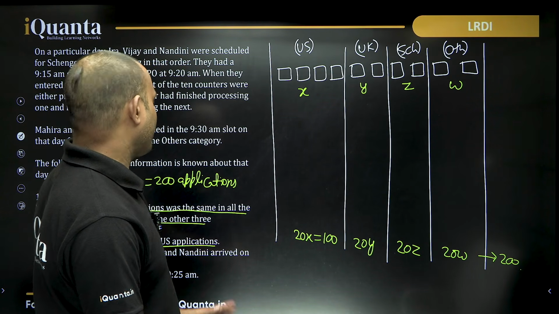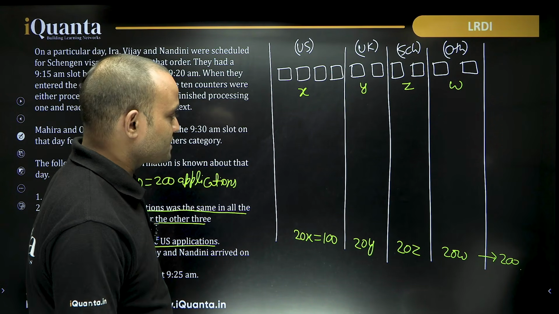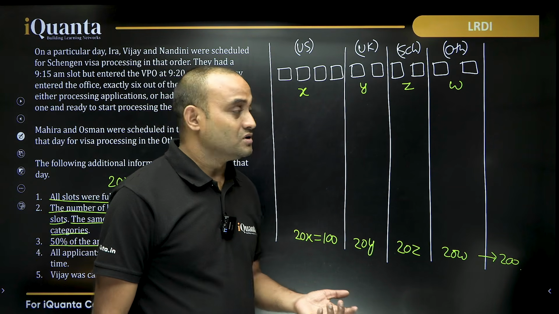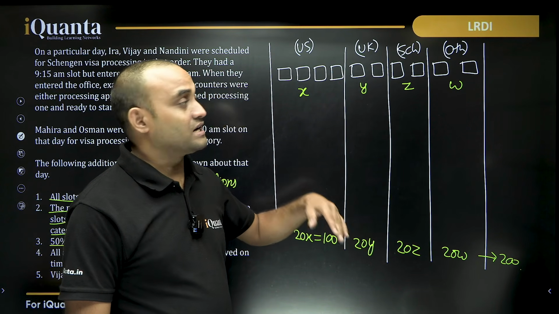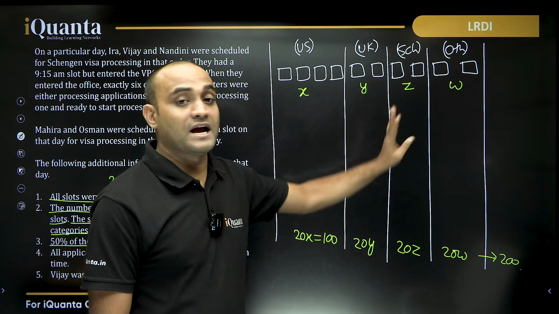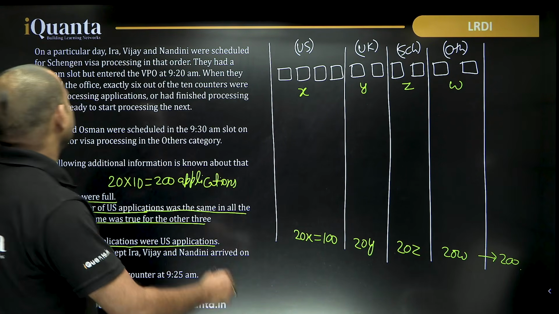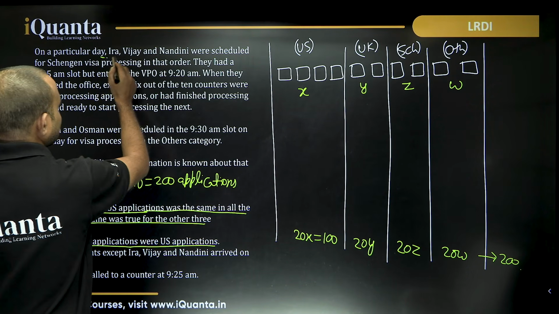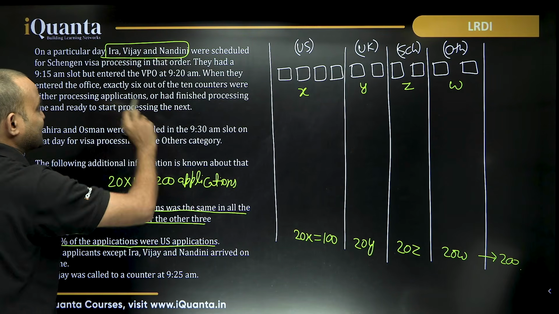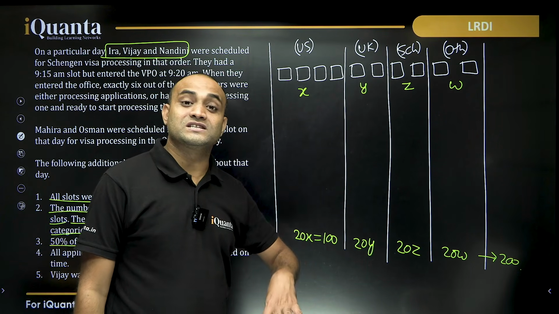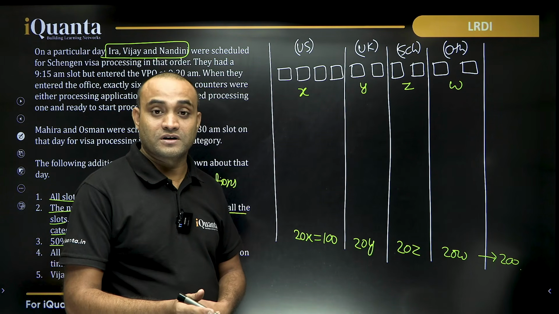Before we move forward and use the information, let's try to find out how many applications there were in each slot for UK, Schengen and others. As per the given information, we already know that in case of Schengen, there were at least 3 who were scheduled in the 9:15 slot, right?